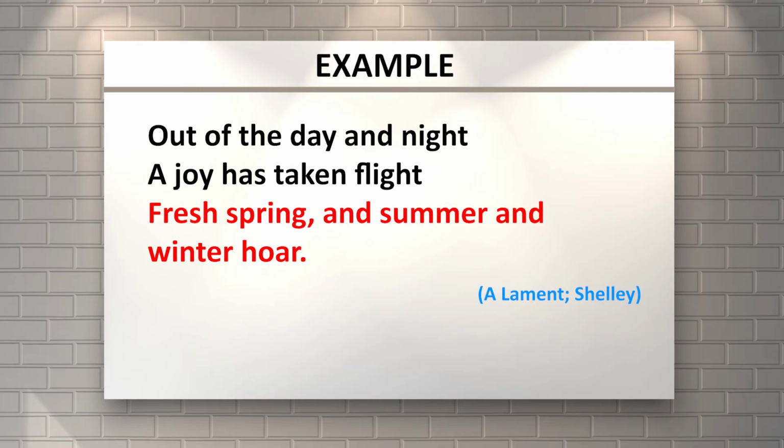So you see, the words fresh spring, summer, and winter hoar are not on the points of a certain season, but you have to see what is the meaning behind this situation. This fresh spring, this beautiful situation, these very lovely conditions have taken flight, as you see in the second line of this poem. A joy has taken flight.